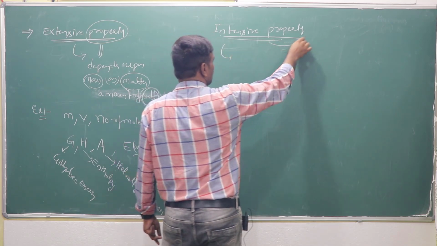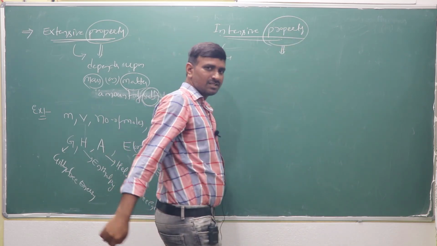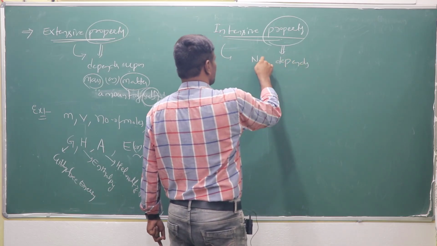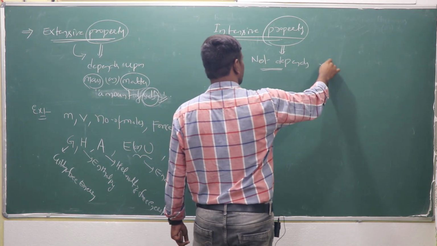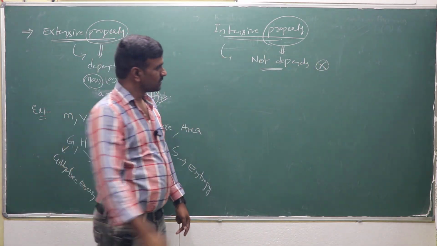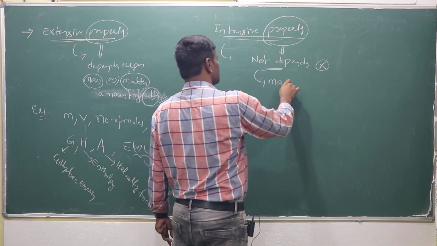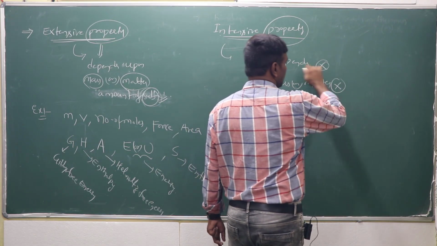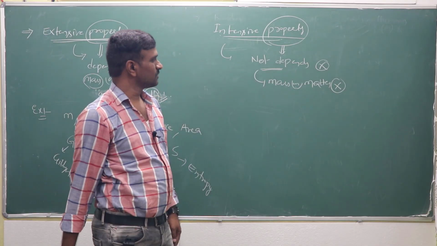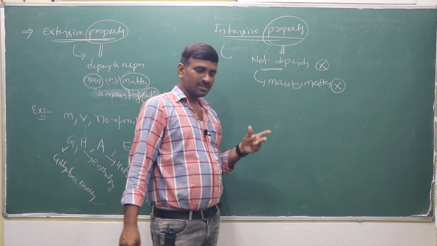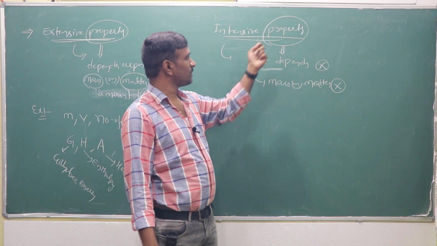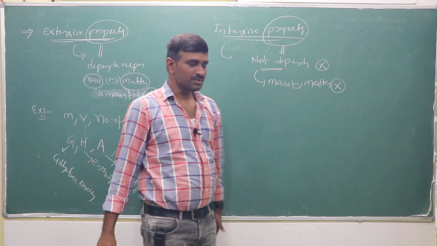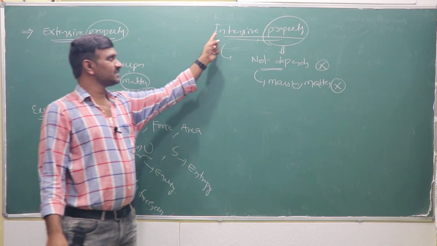That means the properties of the system or of the particles which do not depend upon the mass or matter or amount of the substance which is present in the system, that is considered as the intensive property.